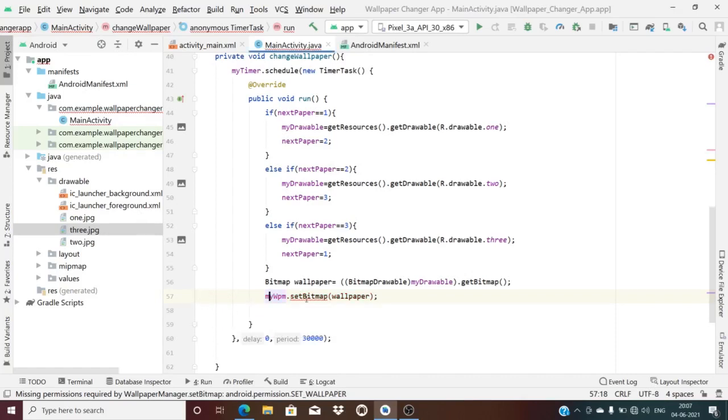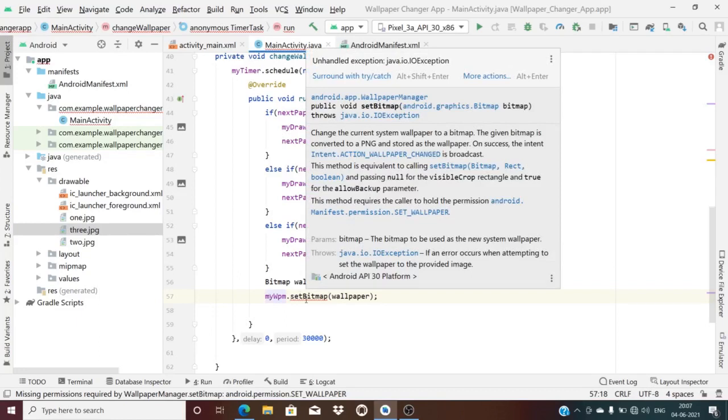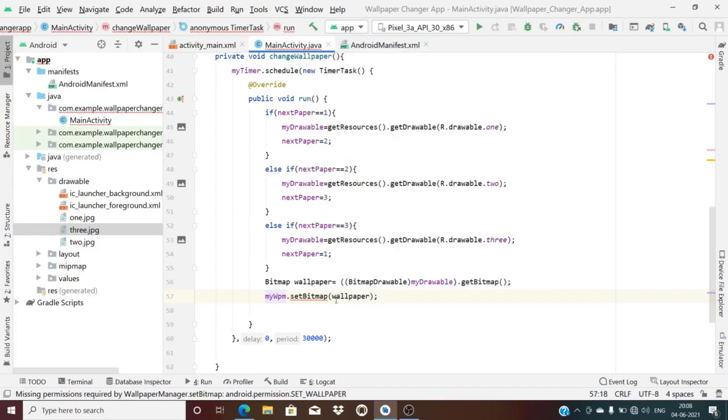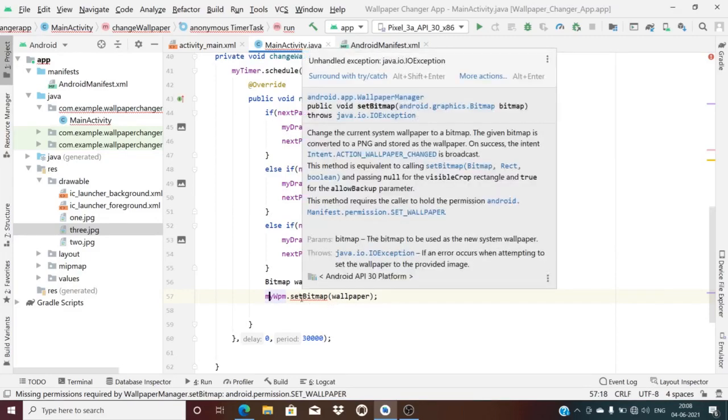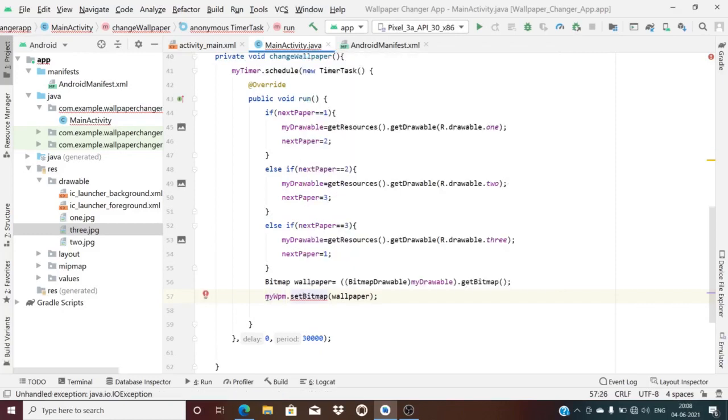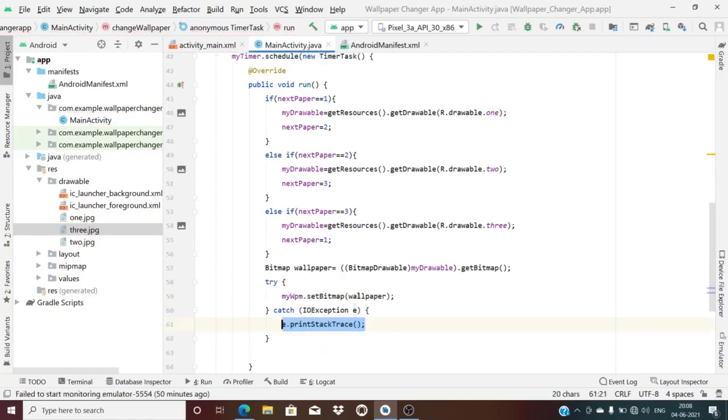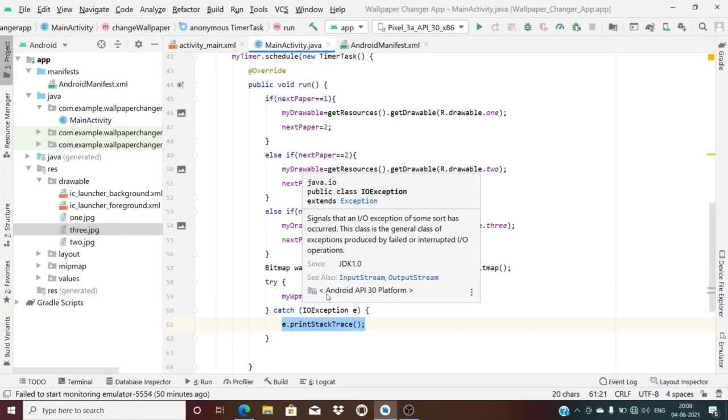There is still another error erupted here. When you are setting the bitmap, there must be a proper image available, otherwise it gives an error, isn't it? That's why you have to write it with try and catch. Again here you click add method, surround it with try and catch. That means if the image is available, then it will set, otherwise it will give the exception error. That's what it does. Okay, now everything is done.